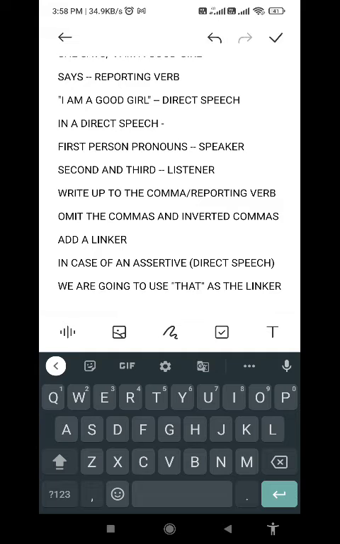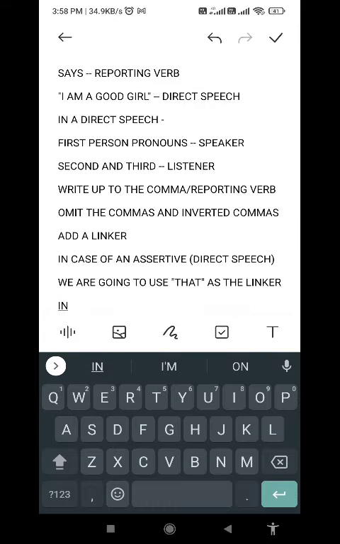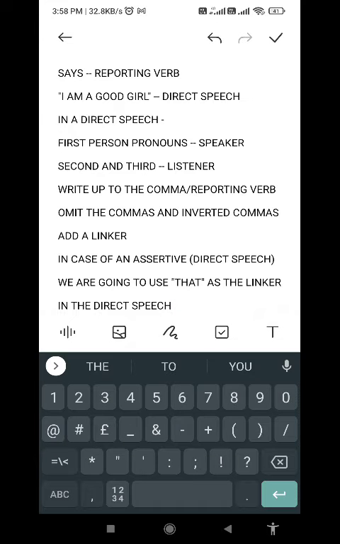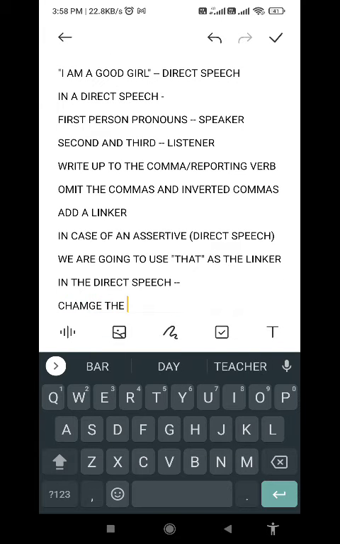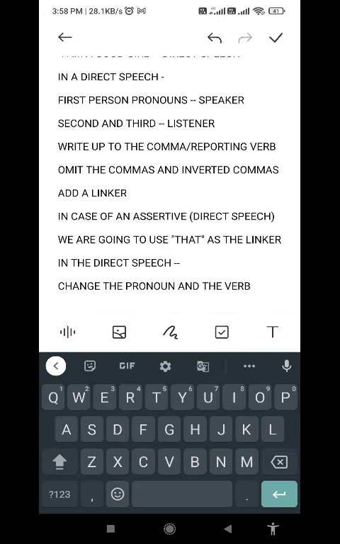And then in the direct speech, remember it, change the pronoun and the verb.